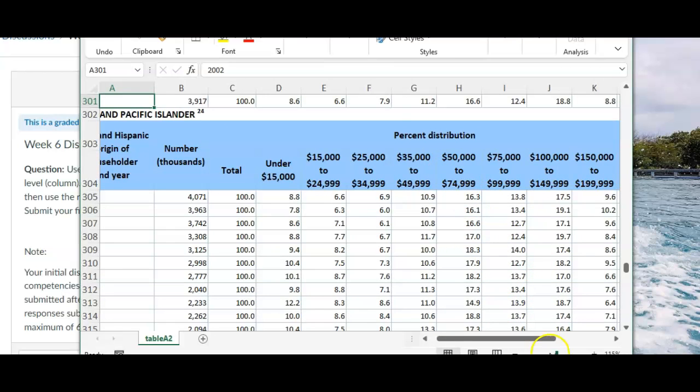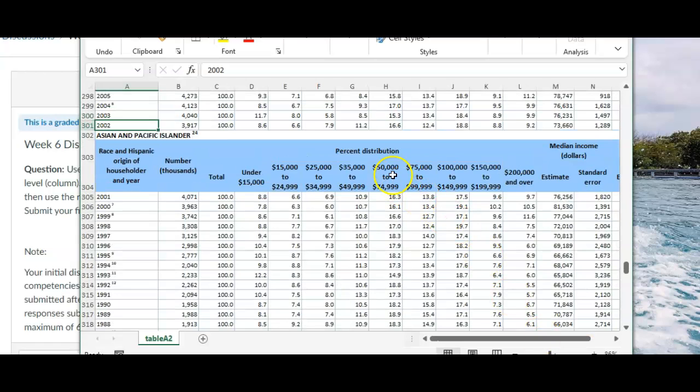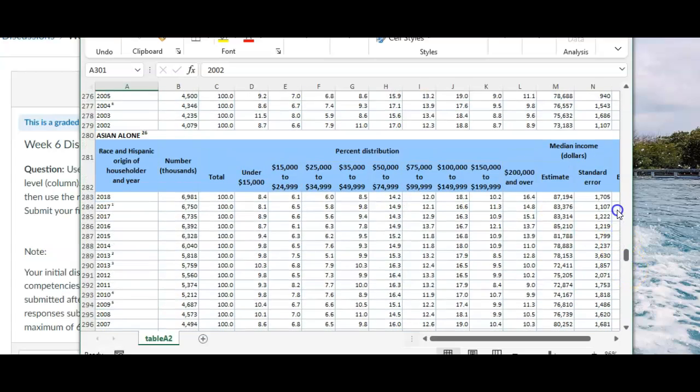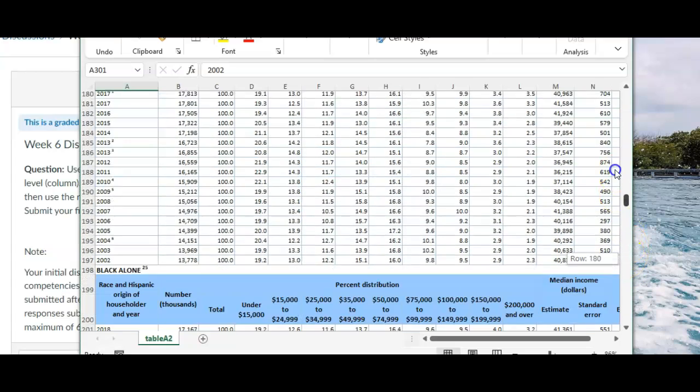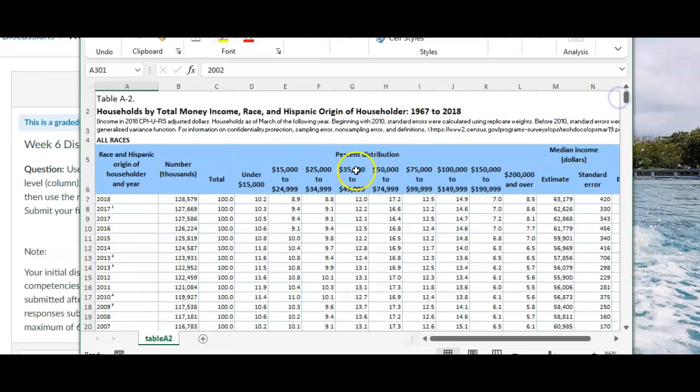Let me make this a little smaller. Pick one of these columns, one of these income levels, whichever one you like, and you're going to work with that column. And then you'll see that these rows are based on race and year. So at the top, we have an aggregate. We have all races, and then by year.